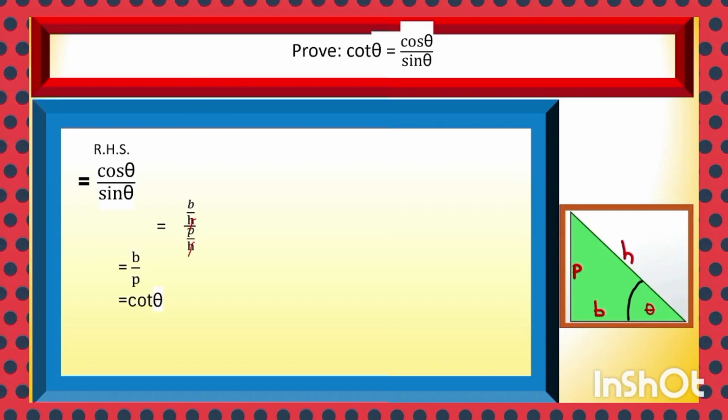Thus cot theta is equal to cos theta by sin theta, a fundamental concept and formula in trigonometry. Cot theta is equal to cos theta by sin theta, which can be applied in solving and proving different kinds of trigonometric problems and identities.